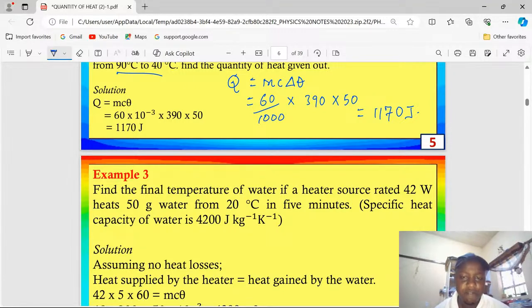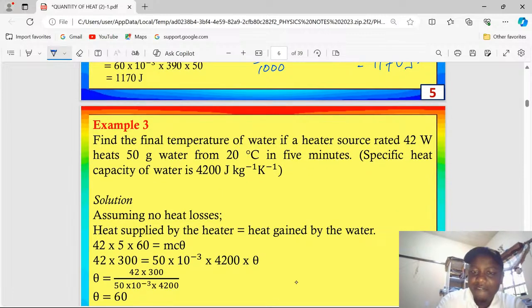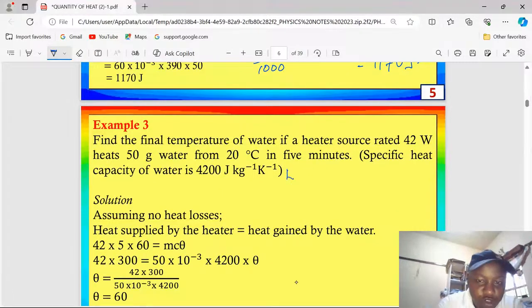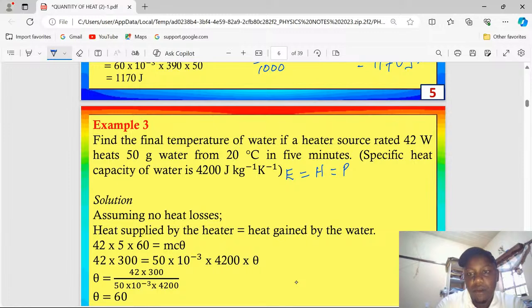Remember, now we are shifting from the heat energy which is being lost to the surrounding or being absorbed to heat energy being supplied by an electric heater, because we are given the rating of this electric heater. So we need to talk about the heat energy, which is electrical energy being converted to heat energy. And this is given by the power of the heater multiplied by the time.